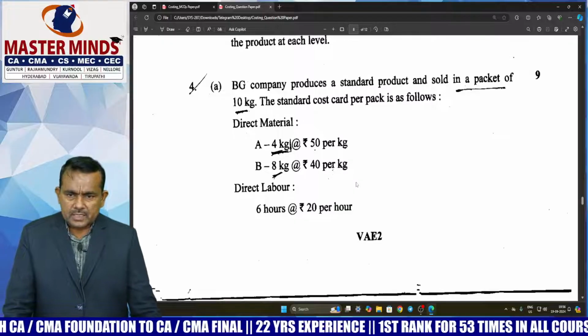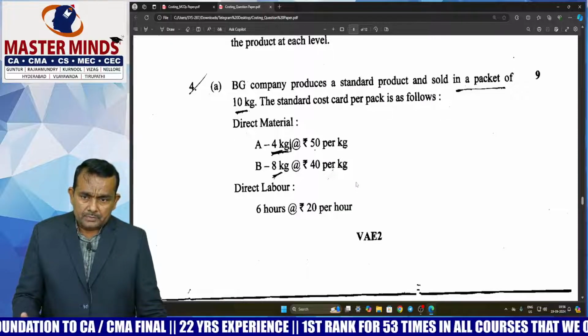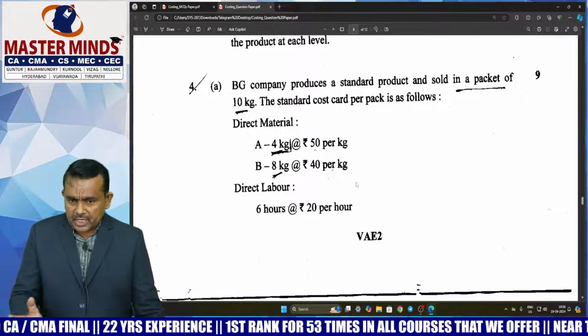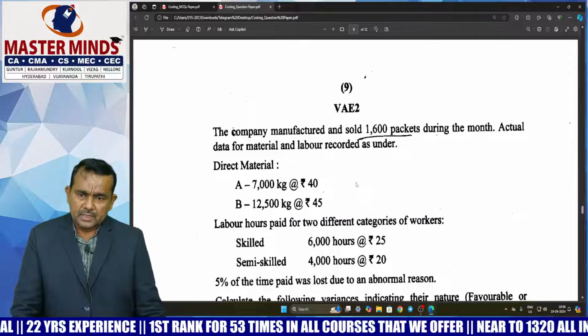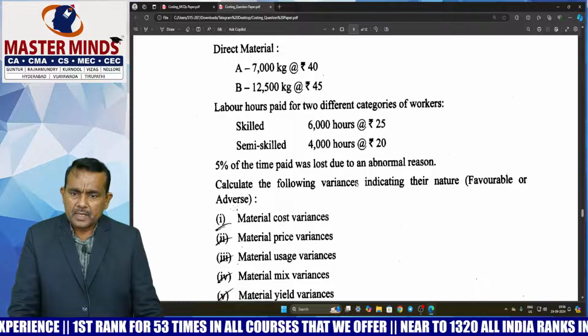This is standard costing chapter. Here, the company uses 2 raw material items. The company uses 2 categories of workers, skilled workers and semi-skilled workers. 2 material items are used, material A and material B.